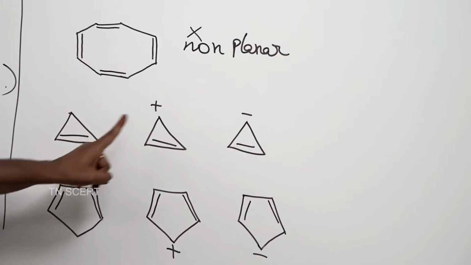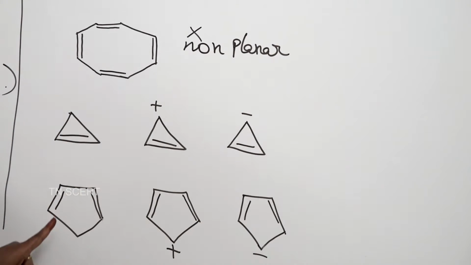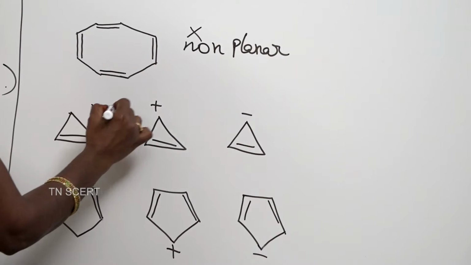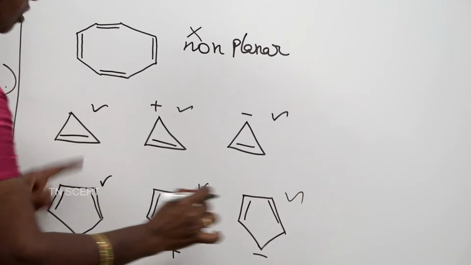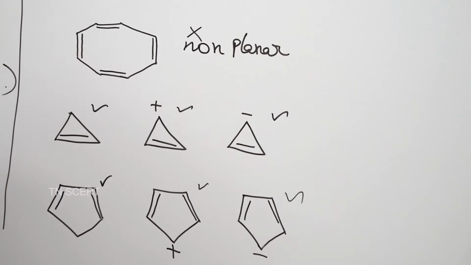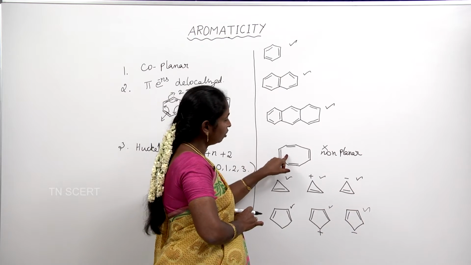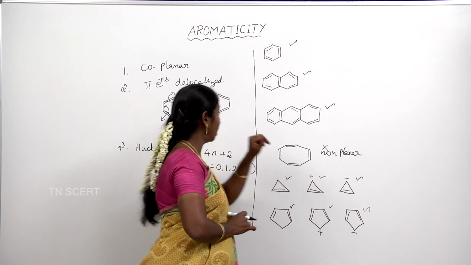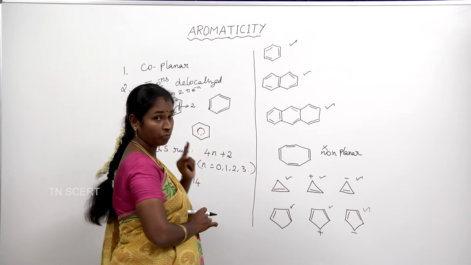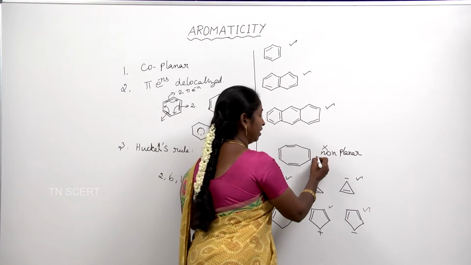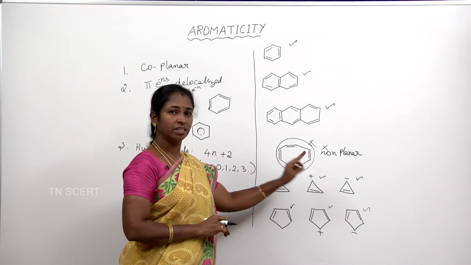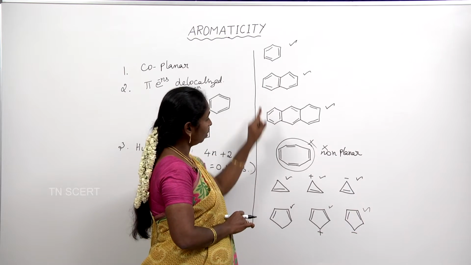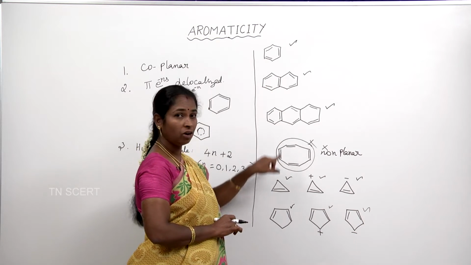Then the cyclopropene, its cation, anion. Cyclopentadiene, its cation, anion, all are planar. So, the first rule is obeyed by all these molecules except cyclooctatetraene. Cyclooctatetraene is non-planar, which means it is not an aromatic compound. So, you can rule out this. The first rule is obeyed by all the other molecules.